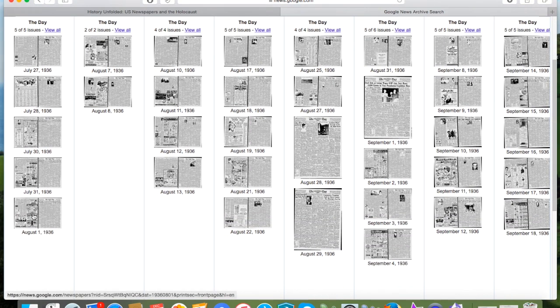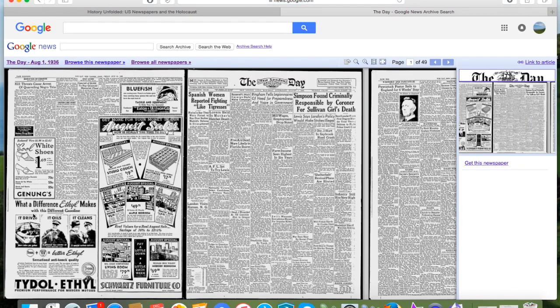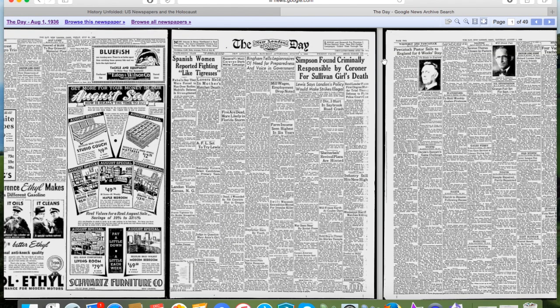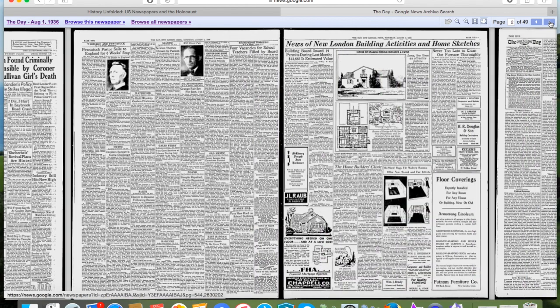Let's take a look at the August 1st edition. To get a closer look, we'll click on the full page icon, which is on the blue bar. That enlarges the paper a little. There's also a magnifying glass here, which is very helpful. In order to find what we're looking for, we're going to have to search through the paper. Stories about the Olympics are usually found on the sports page.